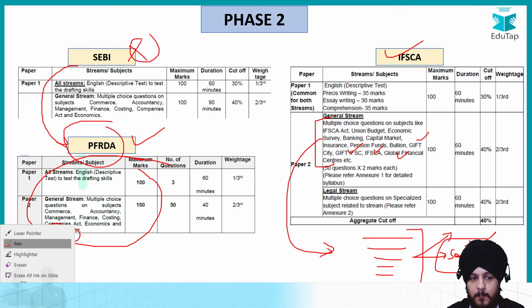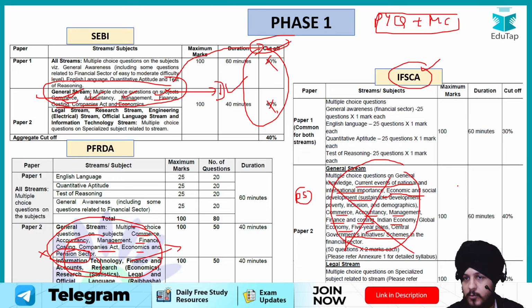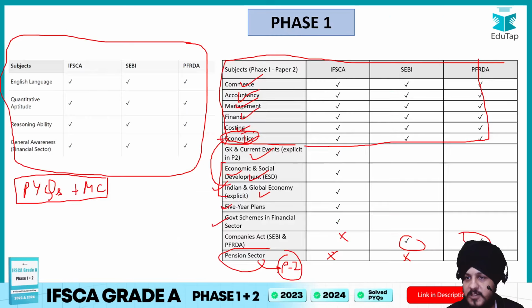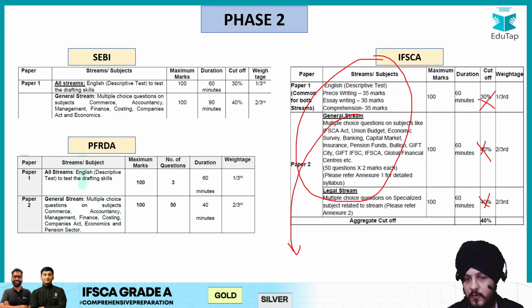Apart from that, another point that I would like to add is that please do not fall into this trap of cutoff over here, right? Though yes, no doubt that with respect to phase 1, you have to just cross this pre-decided cutoff that is mentioned in the notification. But for phase 2, your target should be to secure maximum marks, because of course this is going to be added as a part of the final merit list.